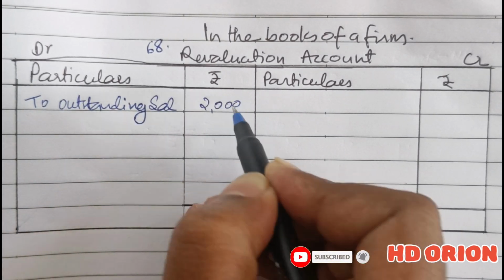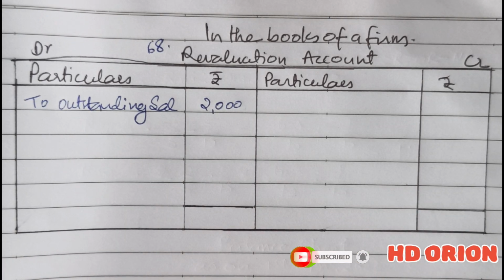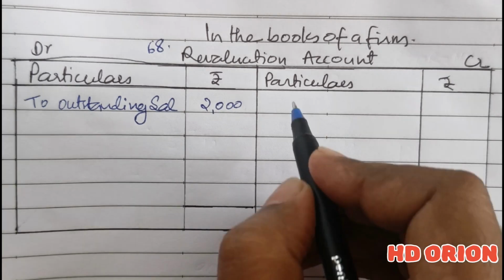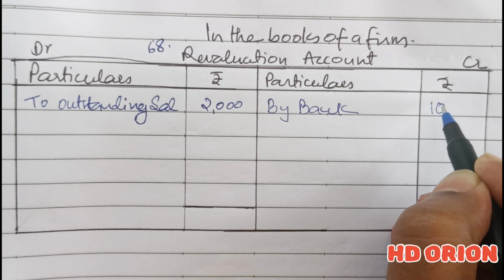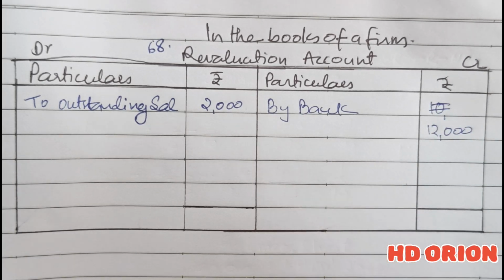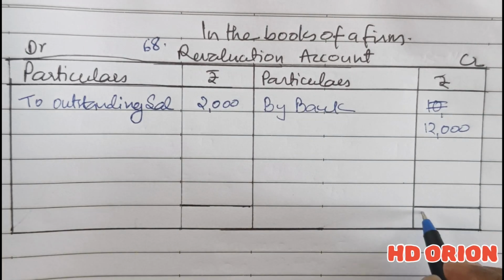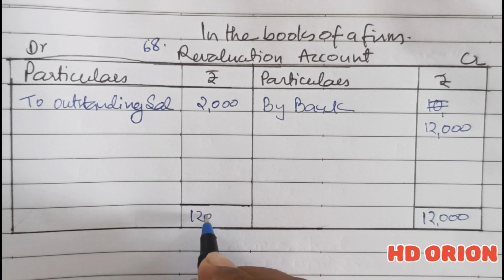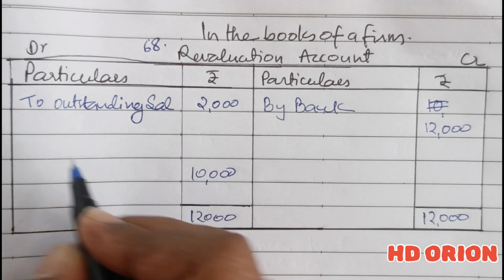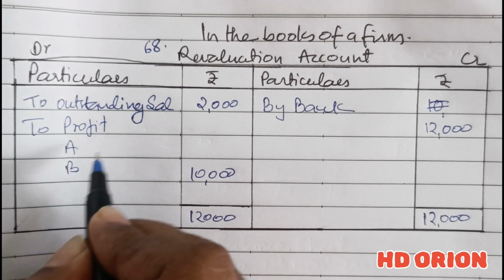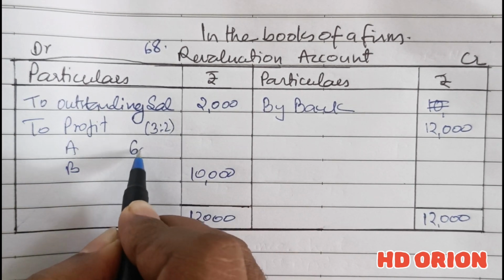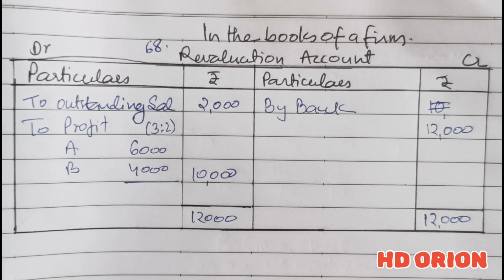And there is a case of bad debts recovered. In point number 4, a debtor who was written off as bad has now paid the money. So for that, it is by bank, because we will receive money. It is 12,000. So there is a gain of rupees 10,000. And it will be given to old partners in their old profit sharing ratio. So to profit on revaluation, to partner A and B in their profit sharing ratio 3:2, 6,000 and 4,000.